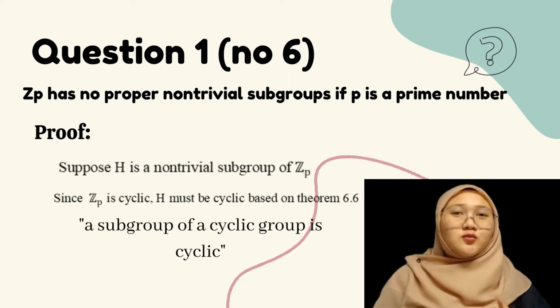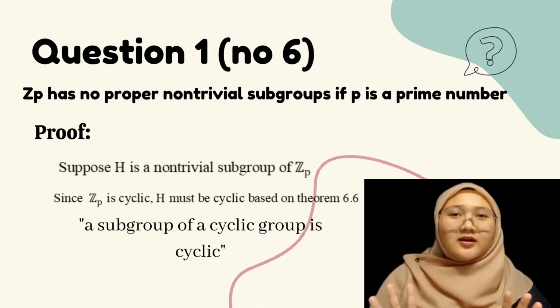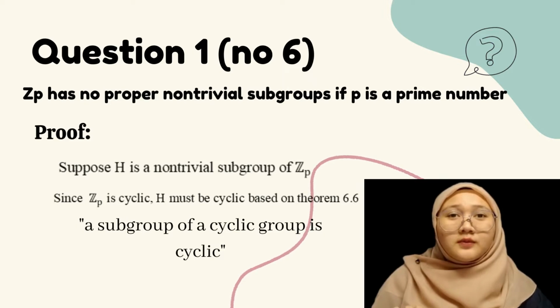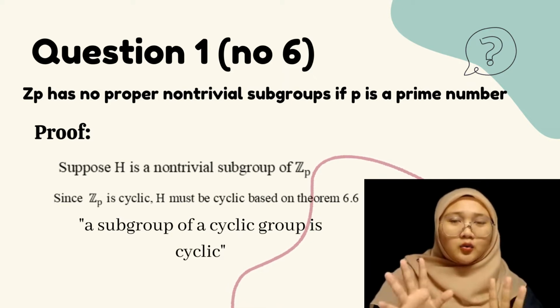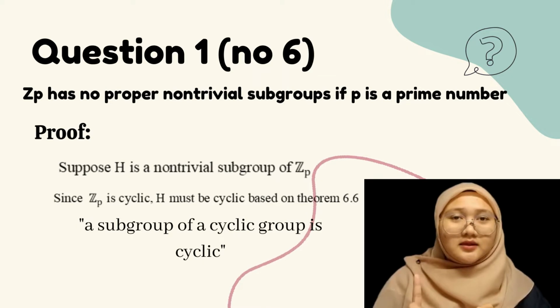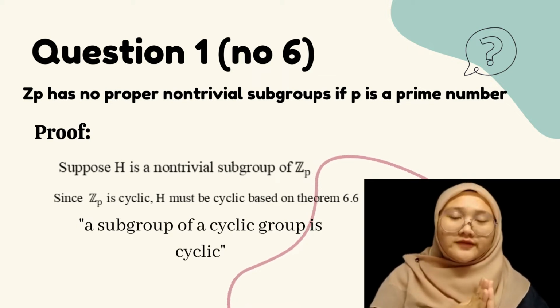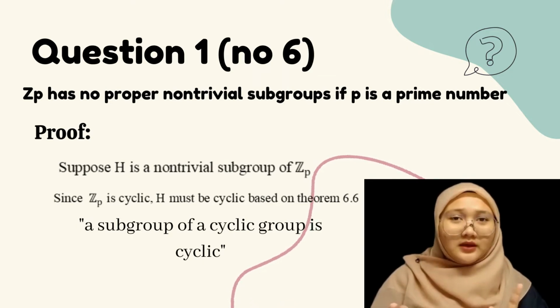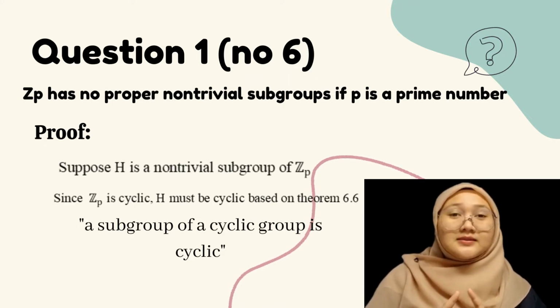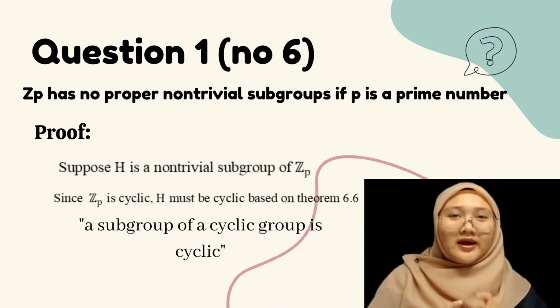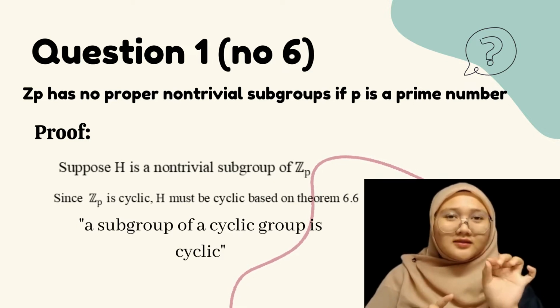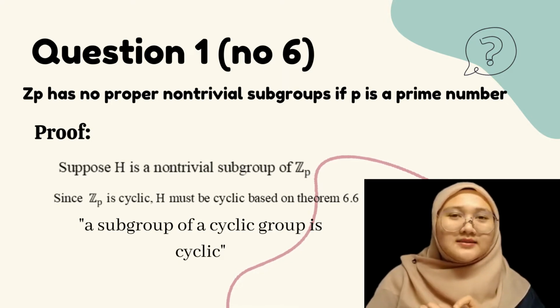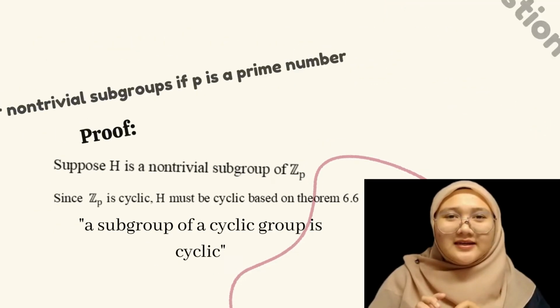As you can see, question 1, number 6: the set of integers mod p has no proper non-trivial subgroup if p is a prime number. That is the question. So I would like to explain how to prove it. Firstly, suppose H is a non-trivial subgroup of Z_p. Since Z_p is cyclic, H must be cyclic. Why must H be cyclic? Because based on theorem 6.6, a subgroup of a cyclic group is cyclic. That's why H must be cyclic.